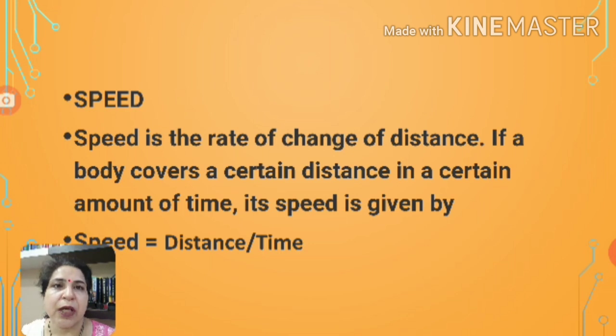Now speed. You have already studied speed is equal to distance upon time. This is actually the rate of change of distance. So speed is a scalar quantity because distance is also a scalar quantity. Speed is equal to distance upon time. So speed is a scalar quantity.